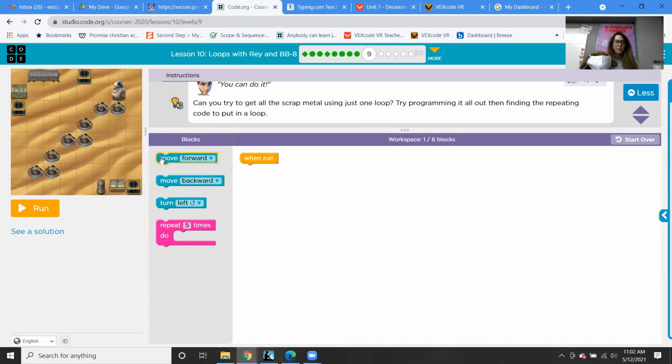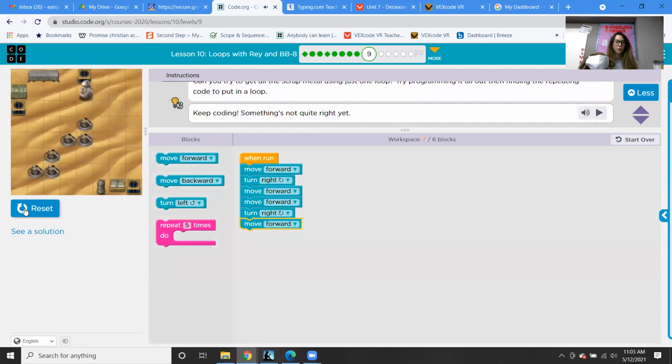So for example, if we go move forward and then we turn right, and then we move forward. And then if we do that again, I wonder, move forward, then we'd have to turn left. Or we could do move forward and then turn right and then move forward. So let's try to figure this out. This is a tricky one. Let's see how far that gets us. Oh, that didn't work. That should be a left.